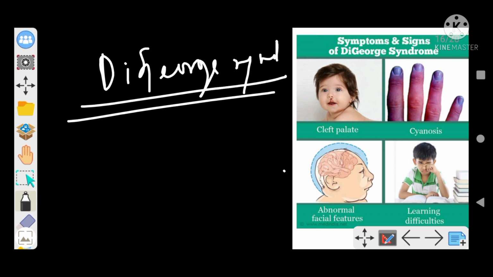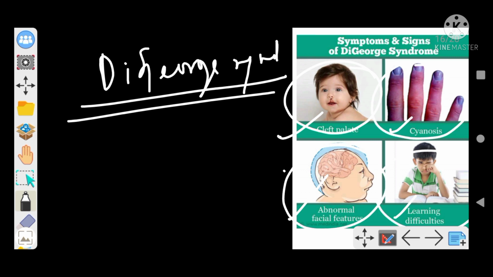So first we can see that the representation is slightly, you can see that there is cleft palate, cyanosis, learning difficulties, abnormal facial features, right? So we are getting a brief idea that these symptoms are there in DiGeorge syndrome. Cleft palate, cyanosis, learning difficulties, abnormal facial features. Now let's get back to the details.